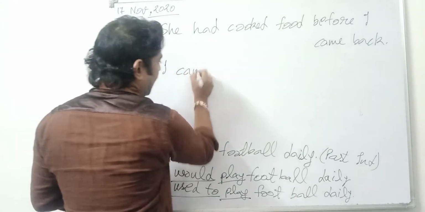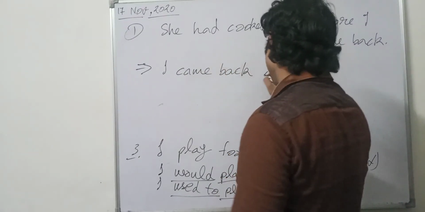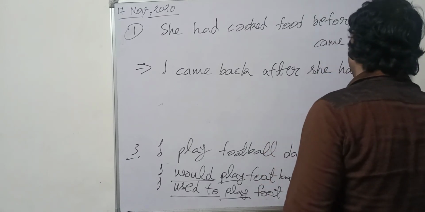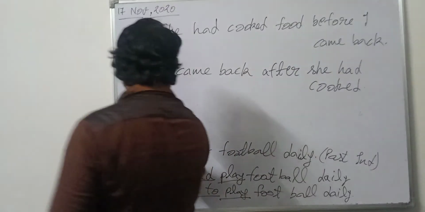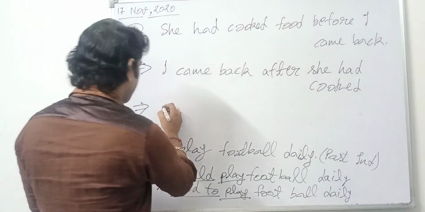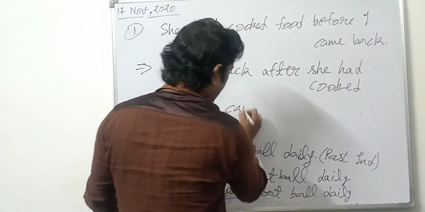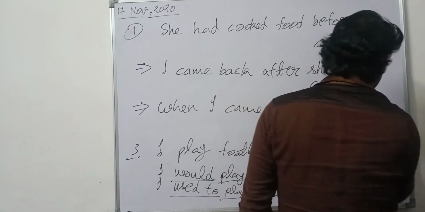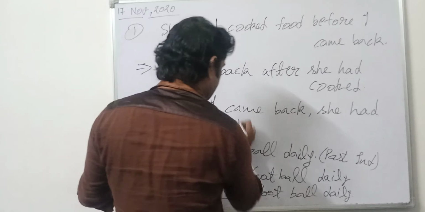So we can write the same sentence in this form also. I came back. This action happened after this one. So we put after: after she had cooked, I came back. And one more thing, we can write it with when: when I came back, she had cooked.